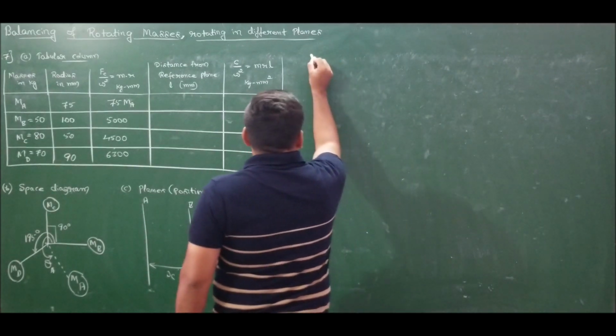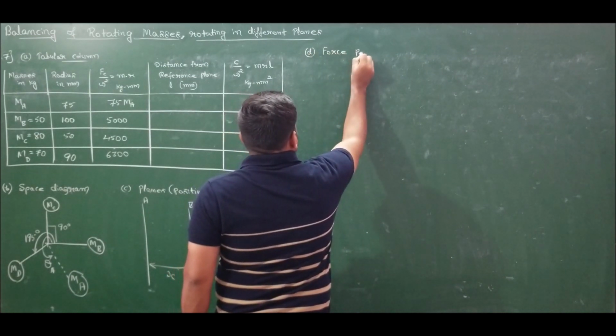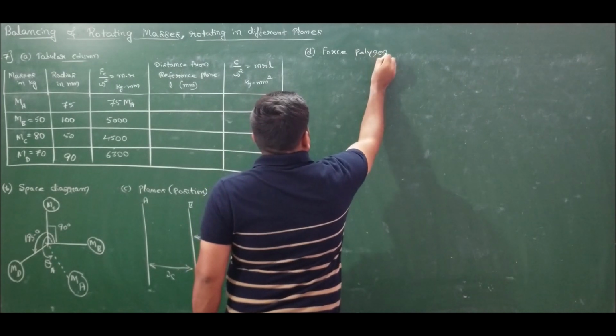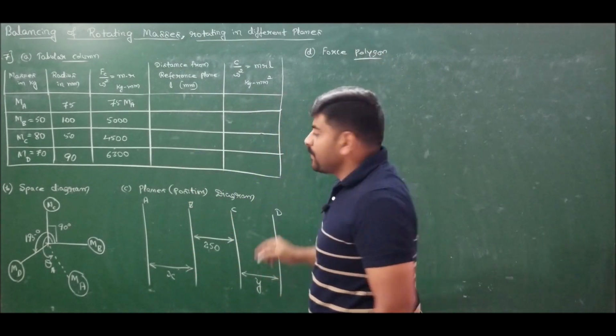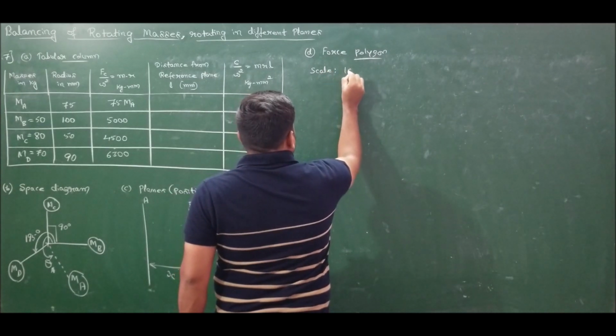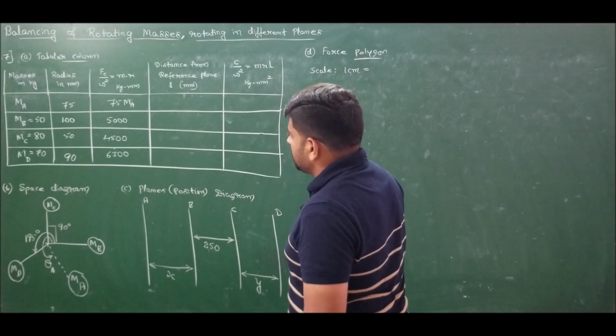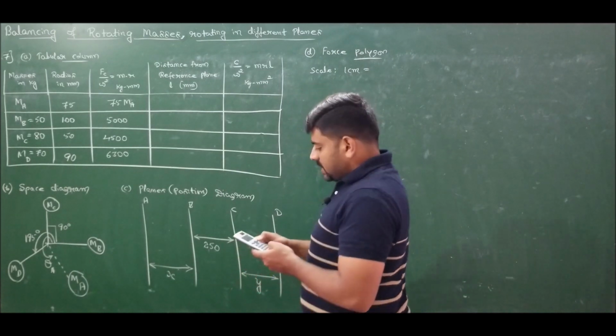So if I go for force polygon, because we have only two unknowns, I should choose a scale. Let me choose a scale of 1 centimeter is equal to... highest we have is 6300.